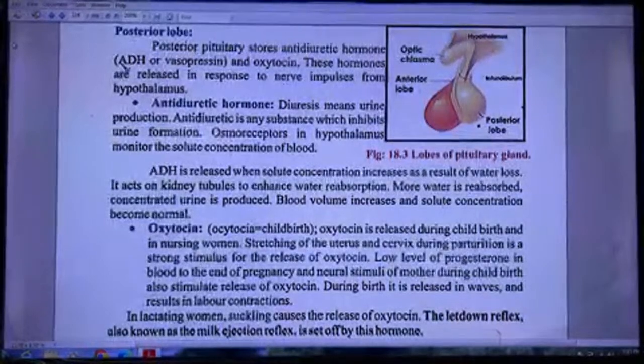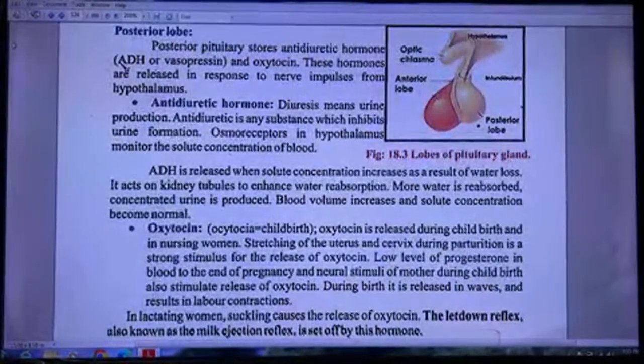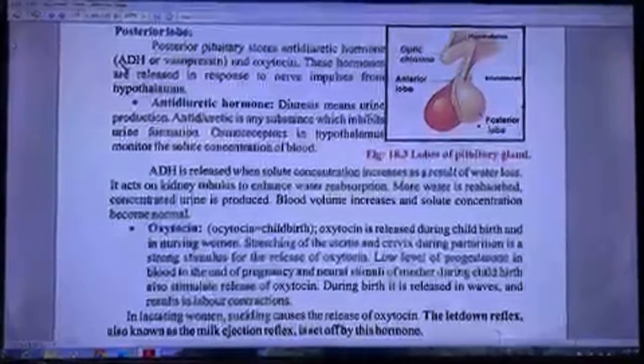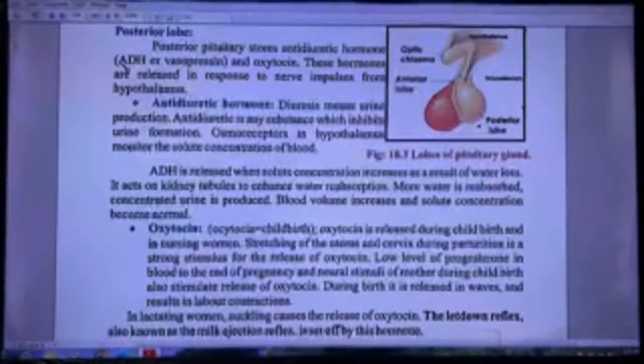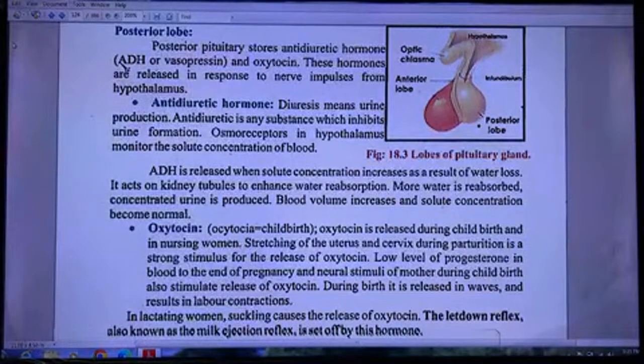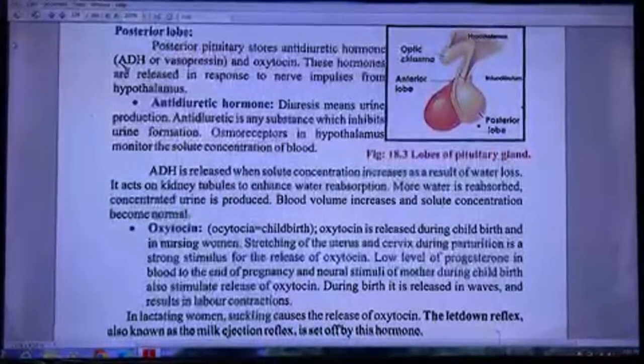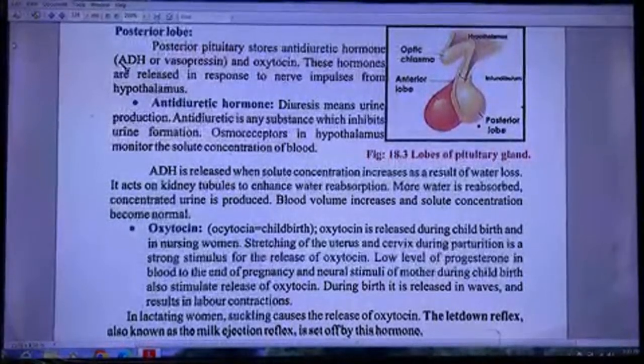Antidiuretic hormone. Diuresis means urine production. Antidiuretic is any substance which inhibits urine formation. Osmoreceptors in the hypothalamus monitor the solute concentration of blood. It is released when solute concentration increases as a result of water loss. It acts on kidney tubules to enhance water reabsorption. More water is reabsorbed, and concentrated urine is produced. Blood volume increases and solute concentration becomes normal.